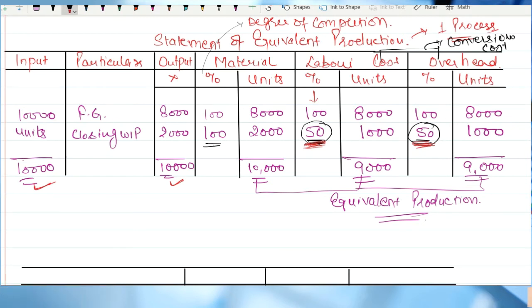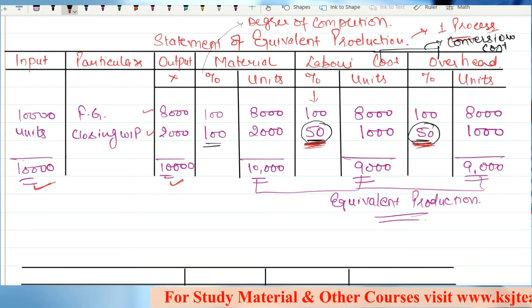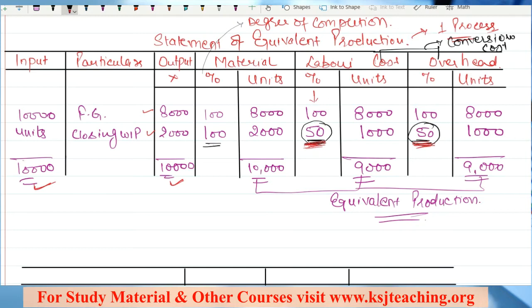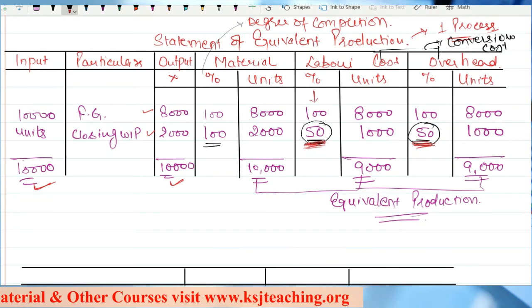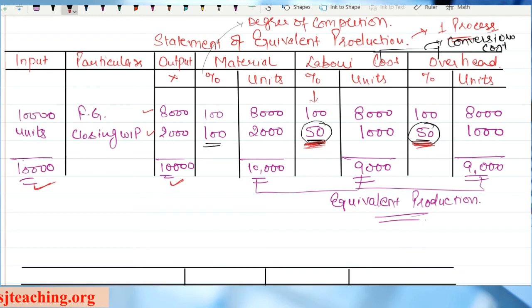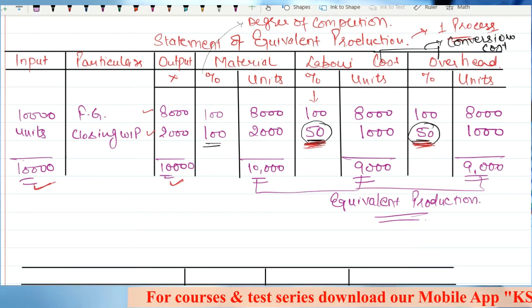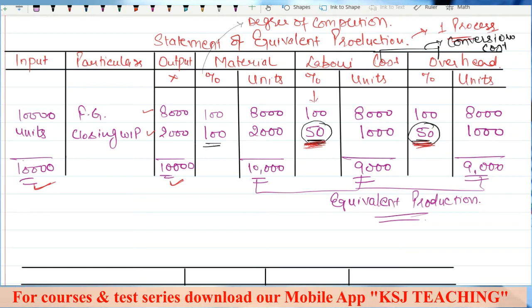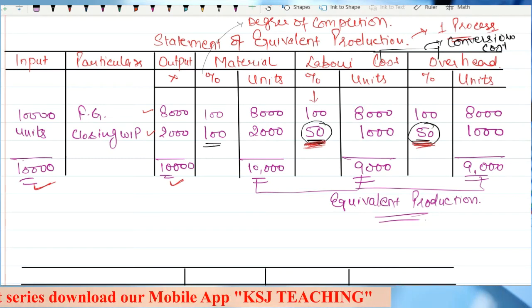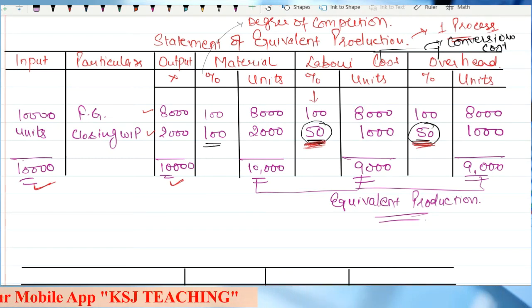Now in this case what we have taken, 8,000 is the finished goods and 2,000 is the WIP that is still in process. On the finished goods, 100% of the material has been input, cost has been incurred. That means on 8,000 units we have incurred the material cost. Similarly, 100% of the labor cost has been incurred. That means on 8,000 units we have incurred the labor cost, and similarly for the overheads, right? On closing WIP, what we are assuming is that 100% material cost has been incurred.